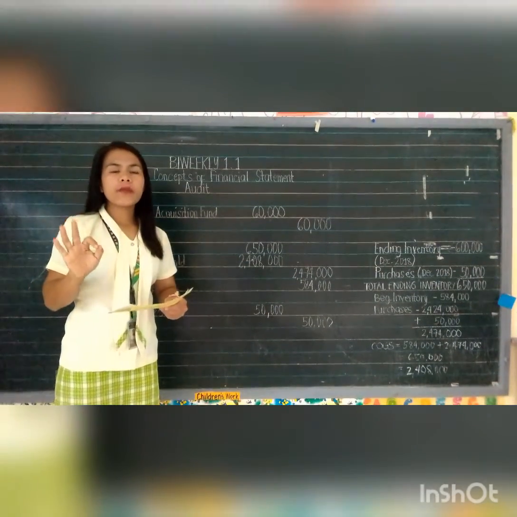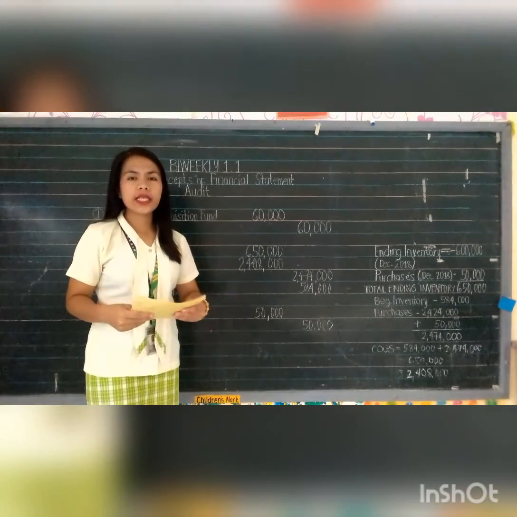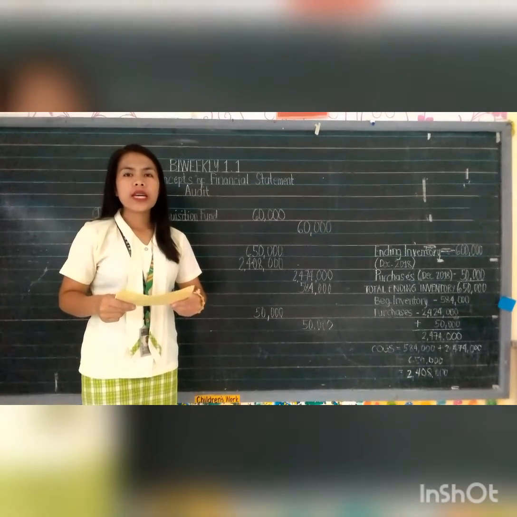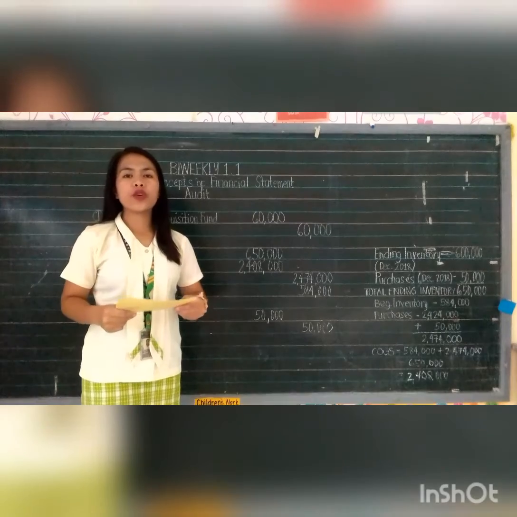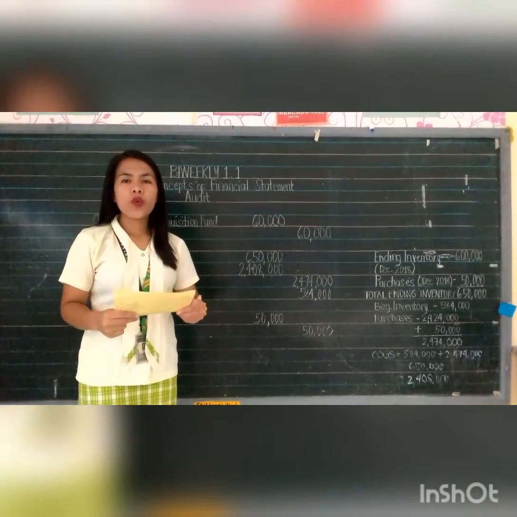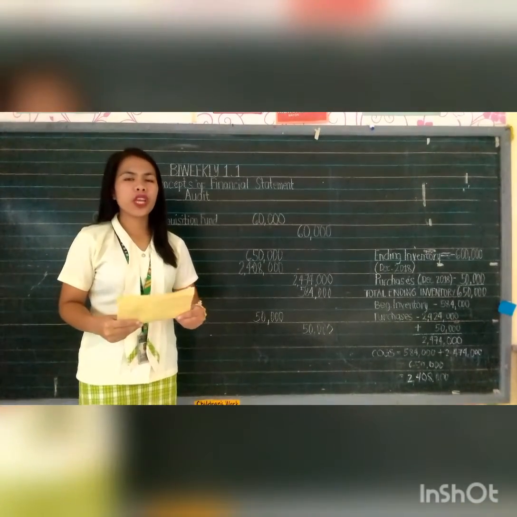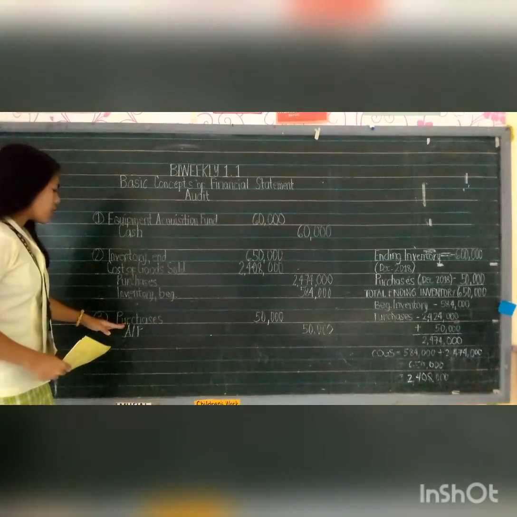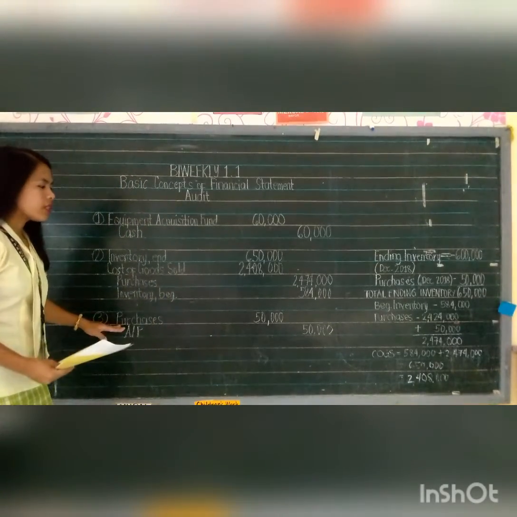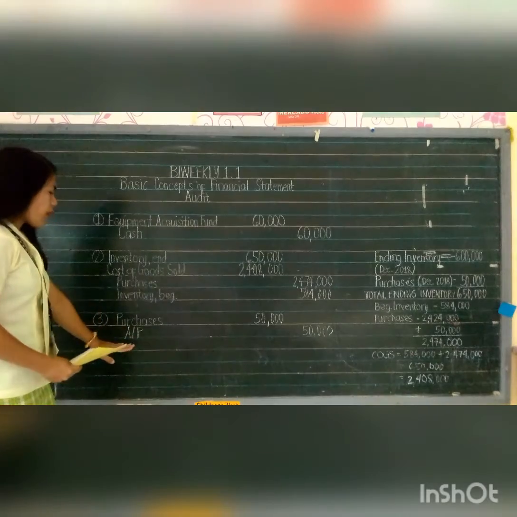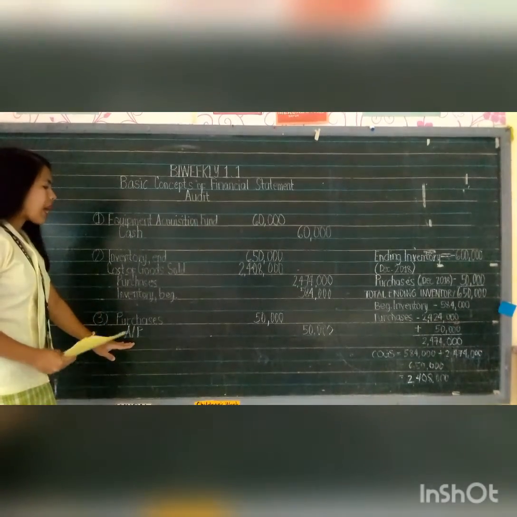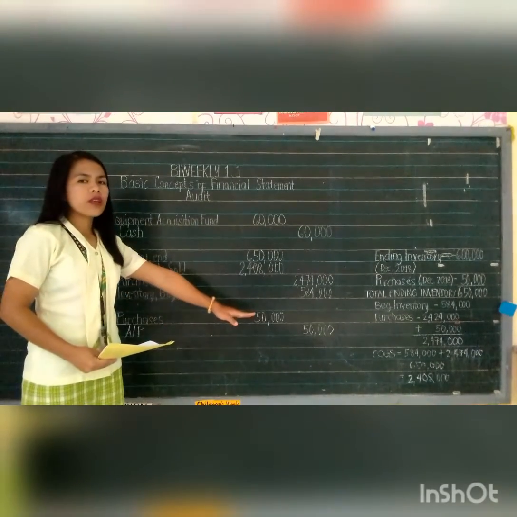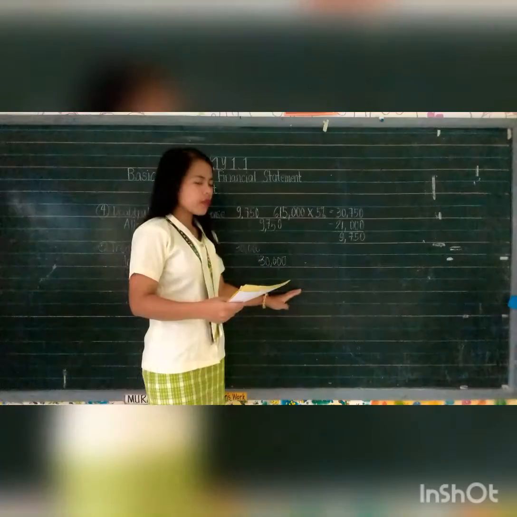For number 3, since again it is FOB shipping point, the buyer now has the obligation to pay for the goods. So our adjusting entry for number 3 is that debit purchases 50,000 while credit accounts payable amounting to 50,000 also.